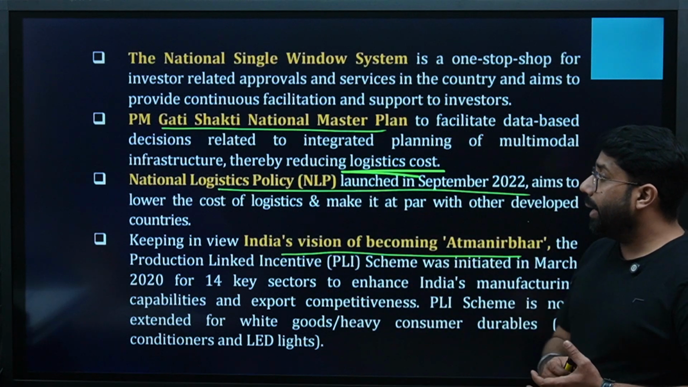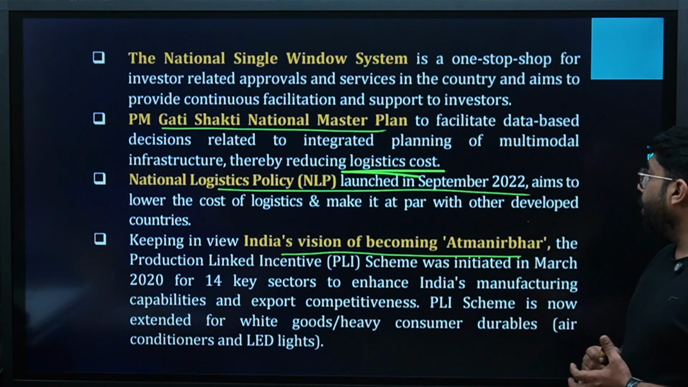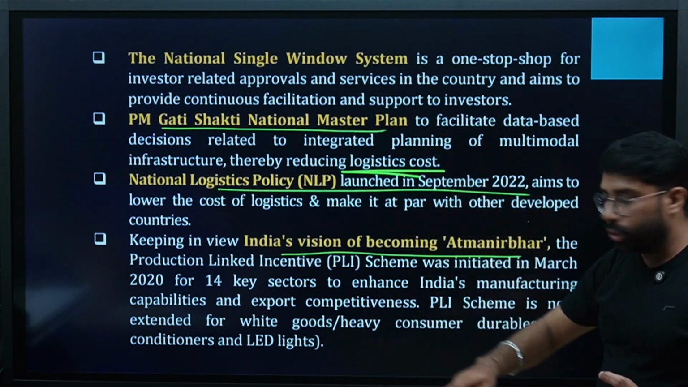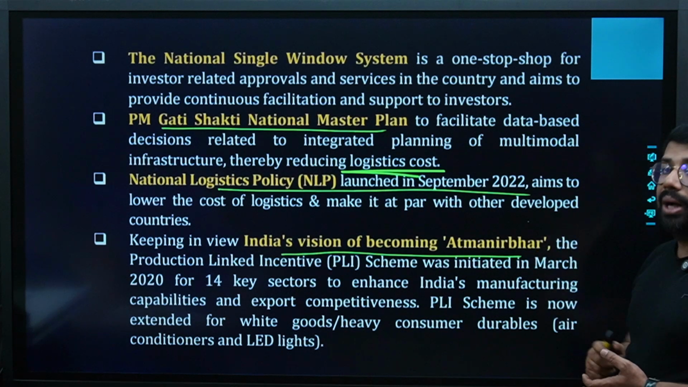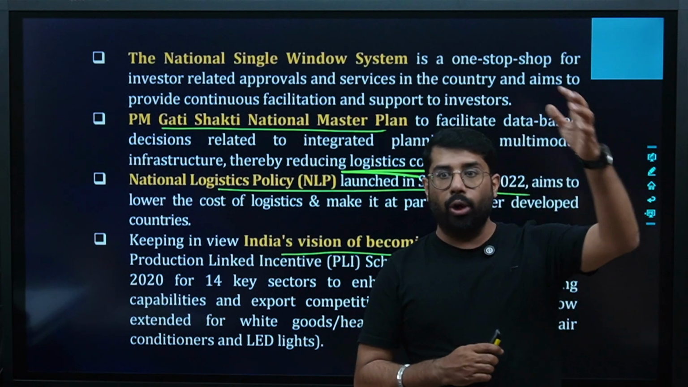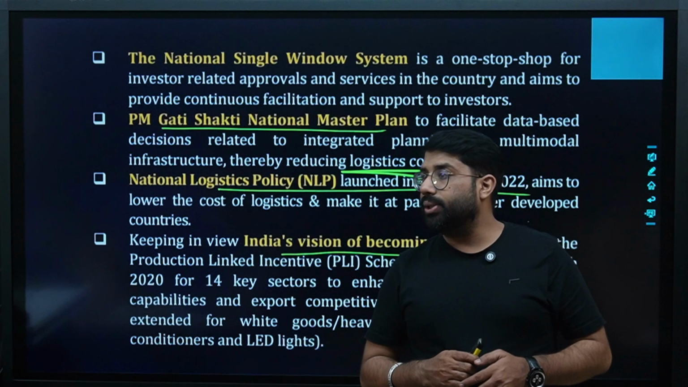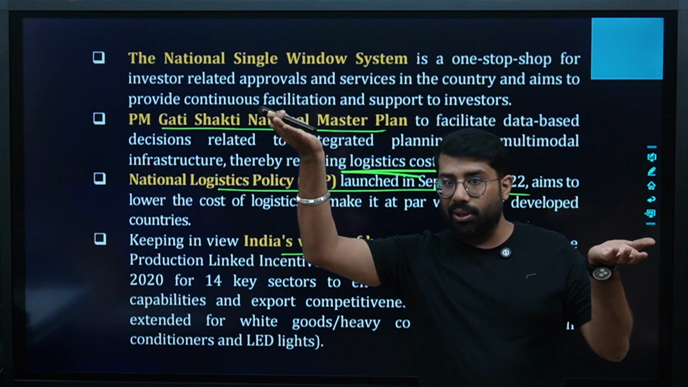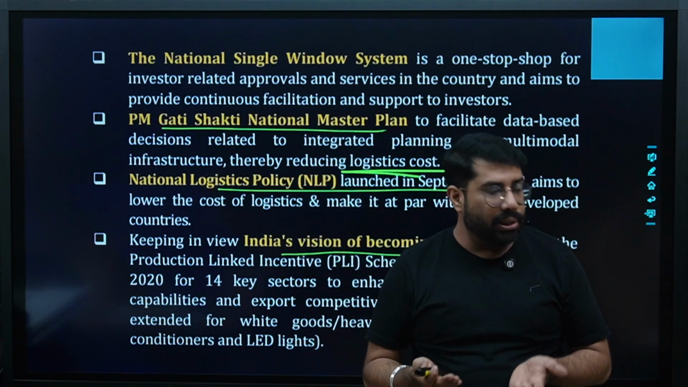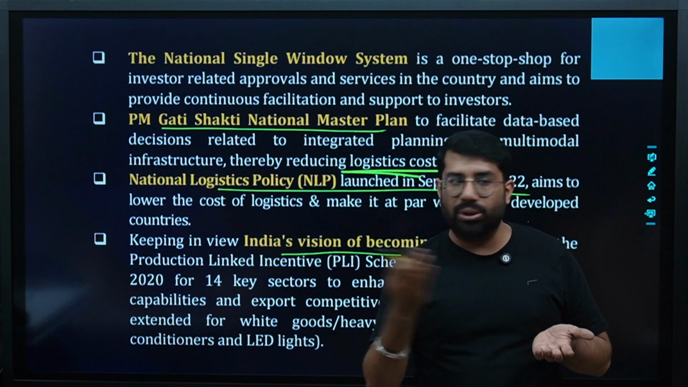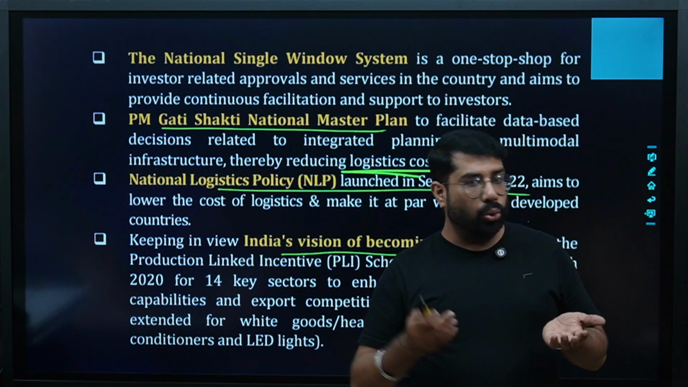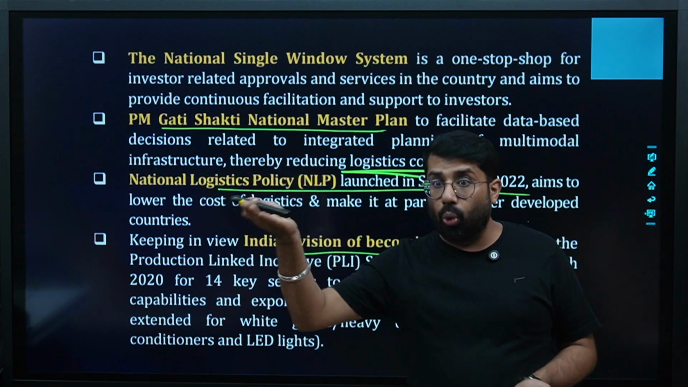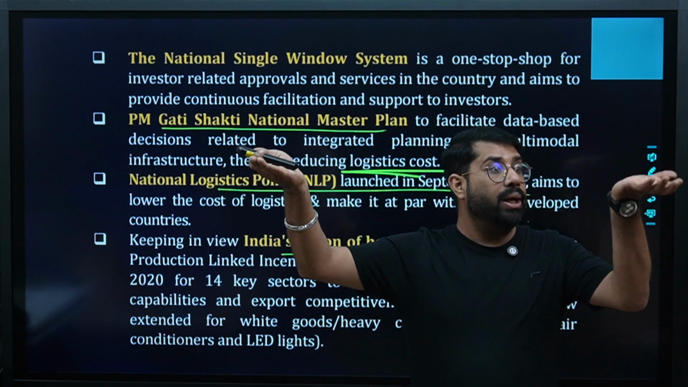Then we have NLP, the National Logistics Policy, launched in September 22, which aims to lower the cost of logistics. The same aim: lowering the cost of logistics and making it at par with other developed countries. It means we are not only lowering the logistics cost, but developing our infrastructure, transportation system, roads and highways in a way that is cost effective and also matches the road system of developed countries. The road system they follow, we are also following.